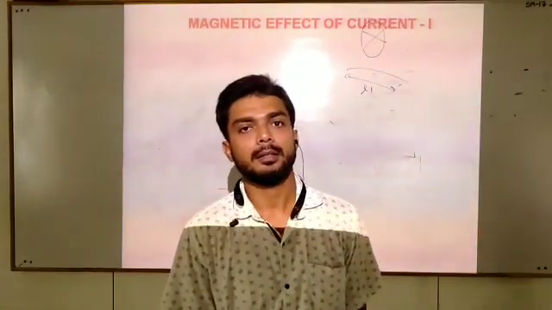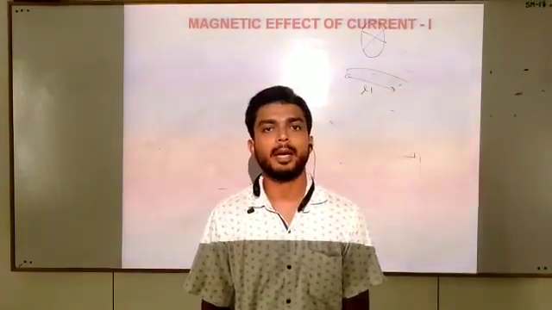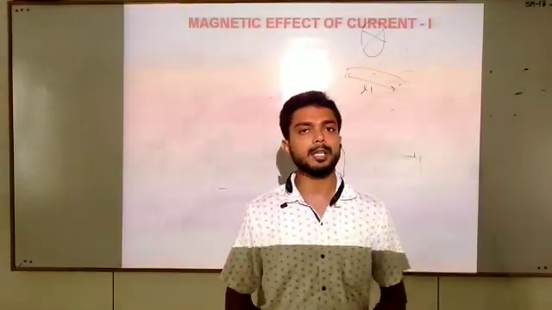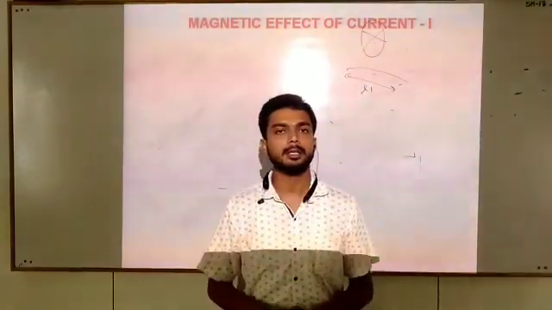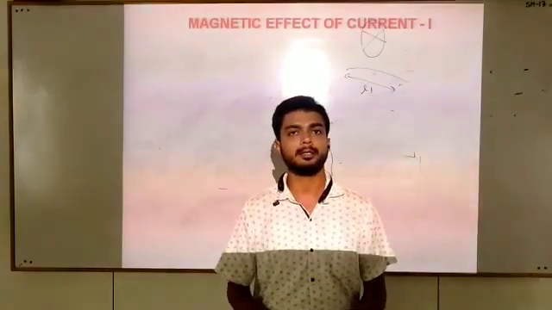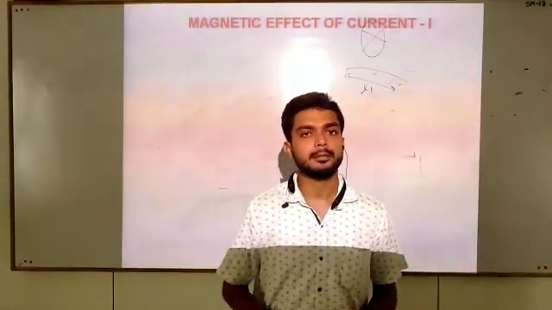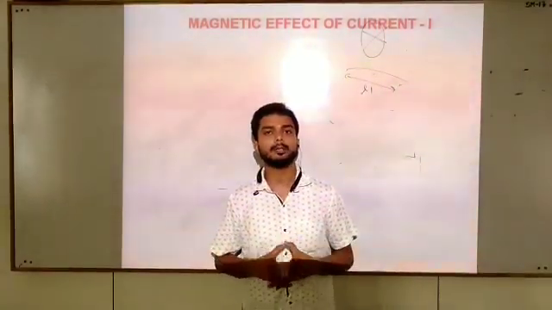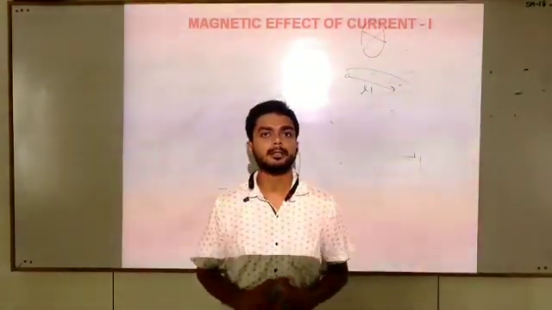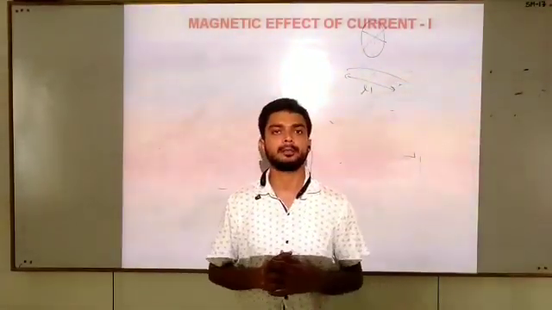Today in this class, we are going to start our new chapter, Magnetic Effect of Current. Students, in our previous chapter, we have studied the origin of current and different types of behavior of current. After discovering the current, the scientists observed that whenever current flows, there is a development of a magnetic field around it.